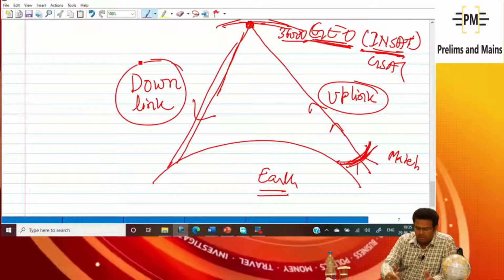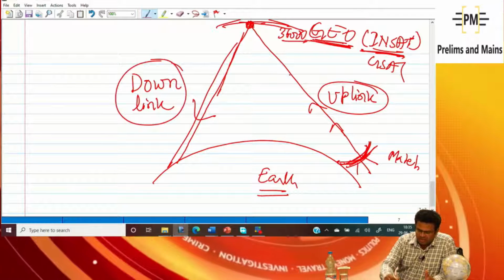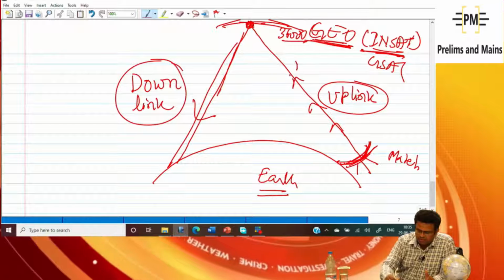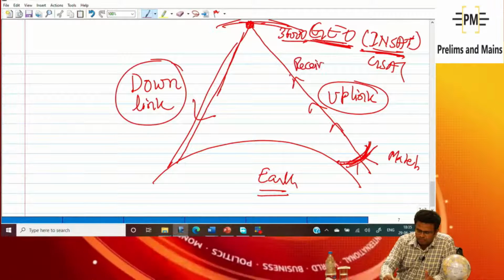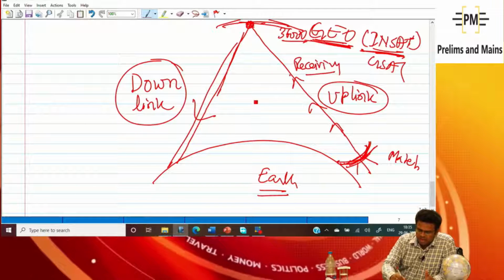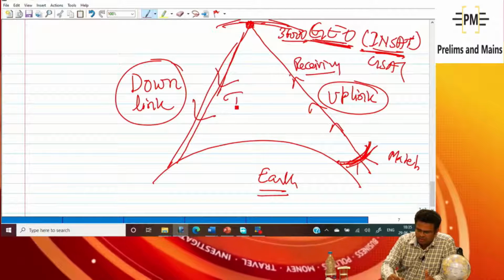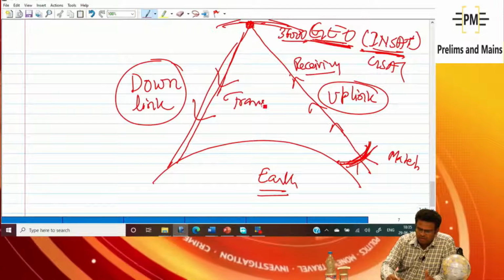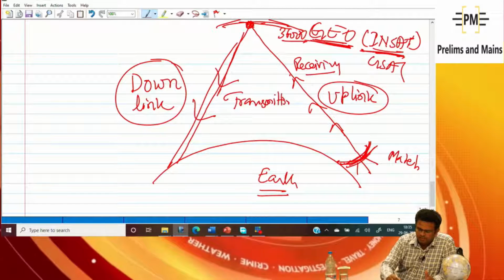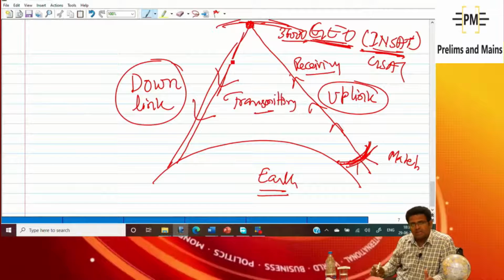First it will uplink, so it is receiving the frequency, and here it is transmitting the frequency. Receiving and transmitting.